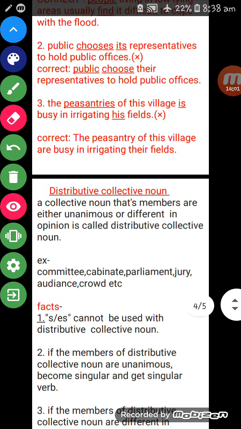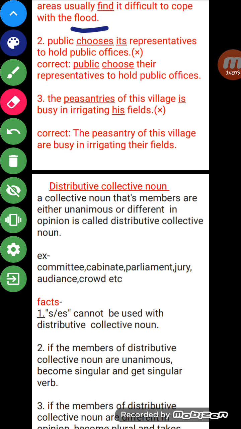What is example number 2? Public chooses its representatives to hold public offices. Means during election, who chooses the representatives? Public, the citizens of the country. So public is a group collective noun, where there is only one kind of member. And the word chooses is here in singular.